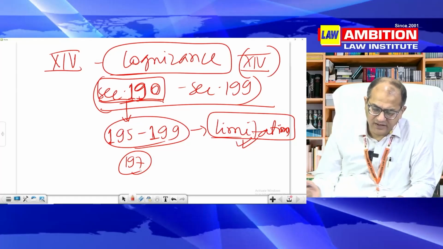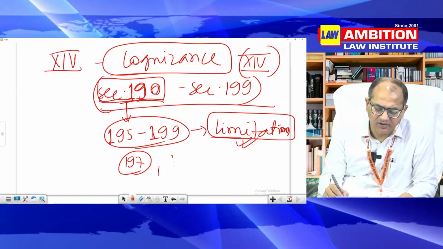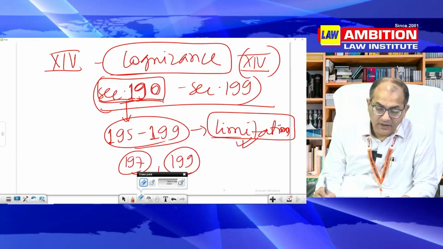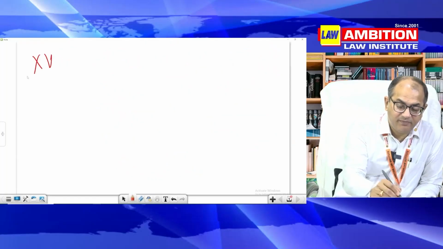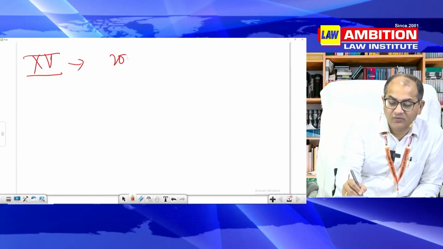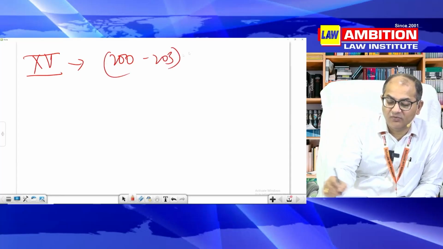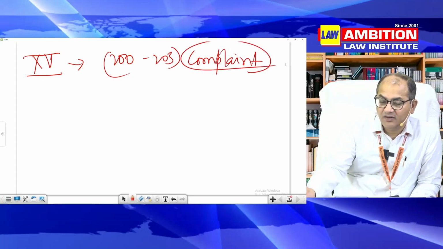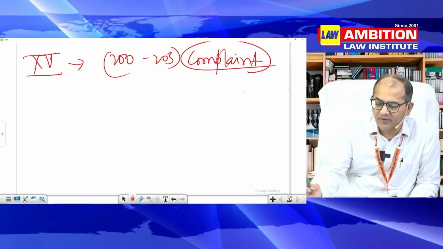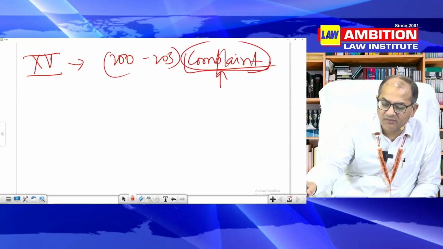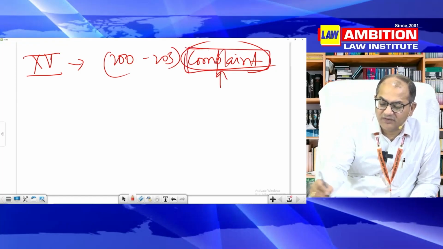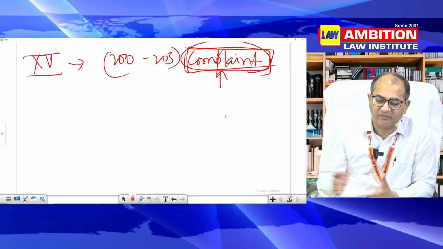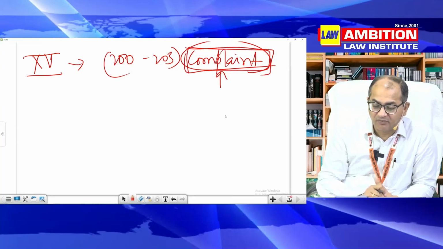So just keep in mind these questions can be important. 197, 199. Now then, chapter 15 of CR.P.C., 200 to 203. Now you do not have confidence in police, you go and you file a complaint. You can adopt this process also. And when you file a complaint, the magistrate does not have any evidence, like police investigation collects evidence and submits it to the magistrate in case of a police report.